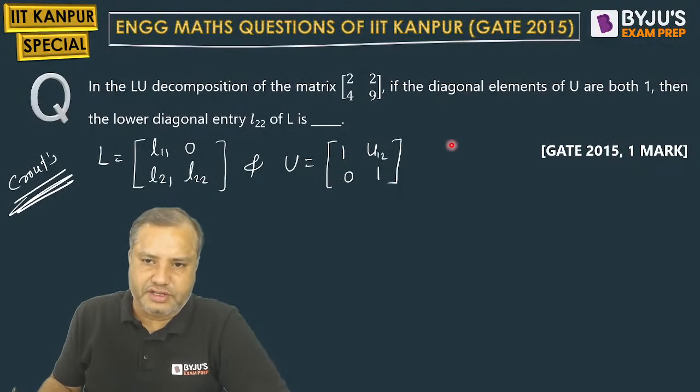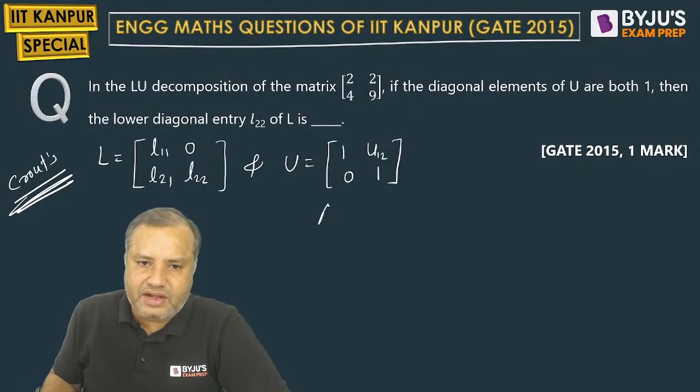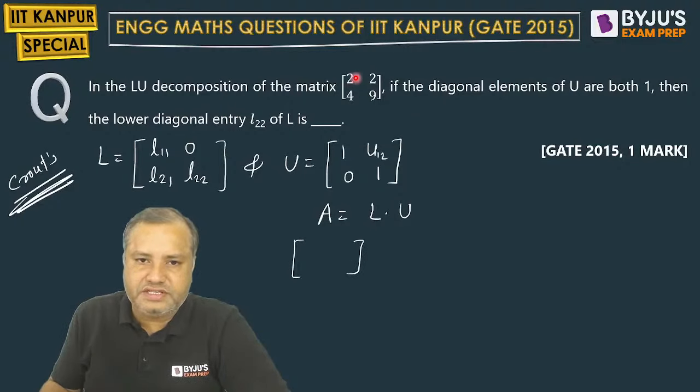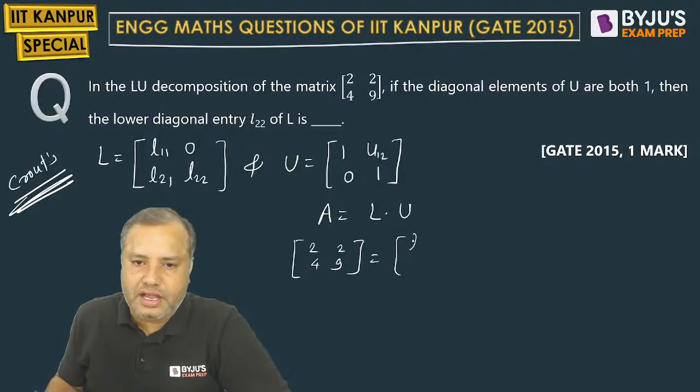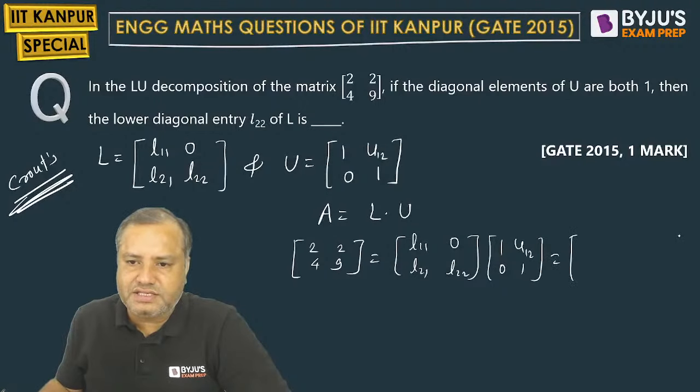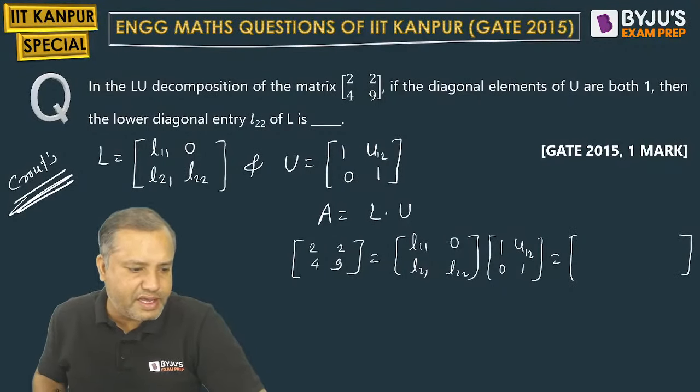How to proceed further? So students, matrix A is written as L into U. So matrix A is 2 2 4 9. L is L11, 0, L21, L22. U is 1, U12, 0, 1. Can you multiply this together?